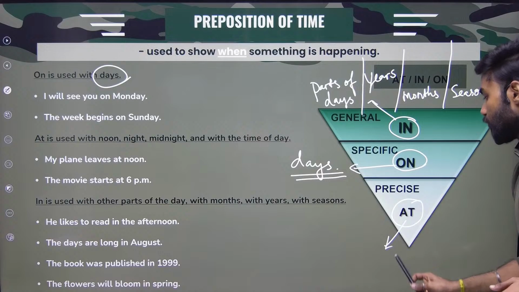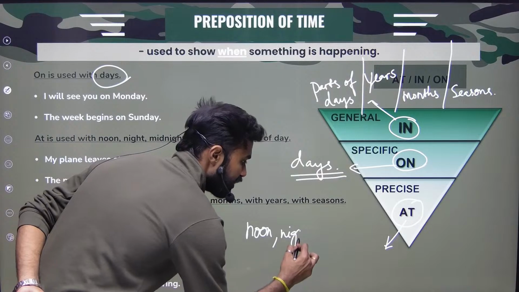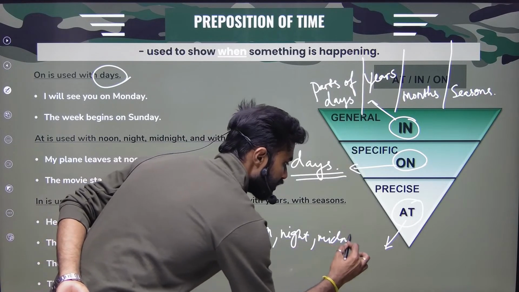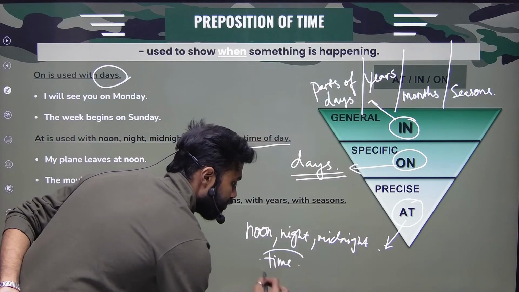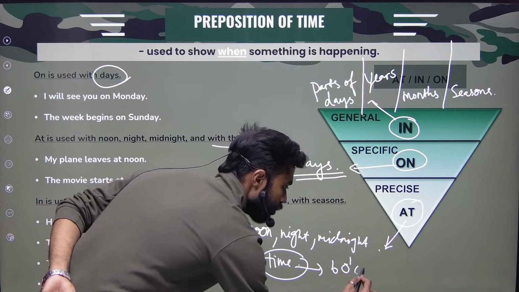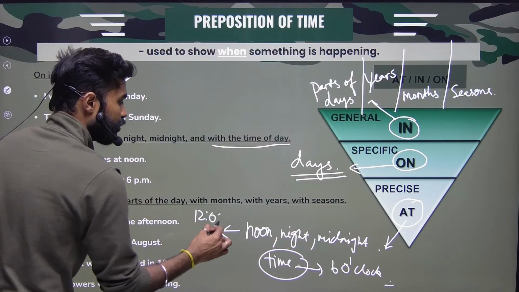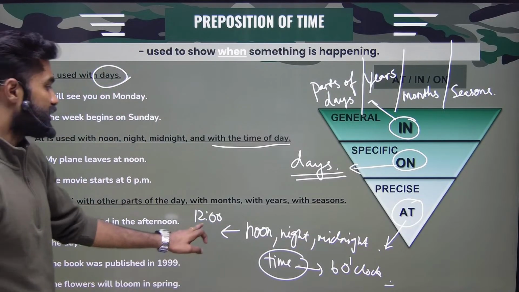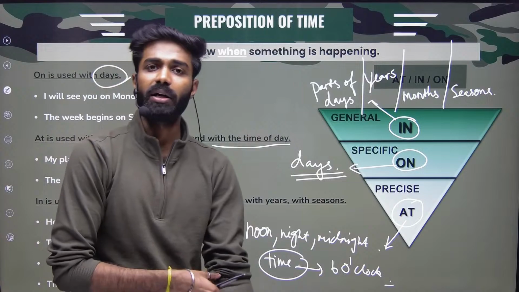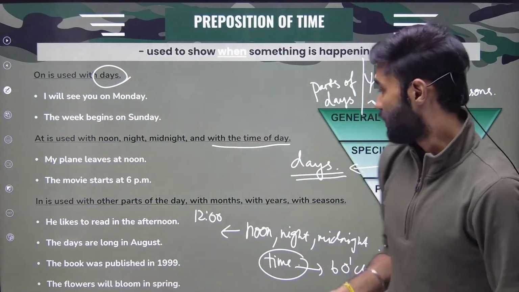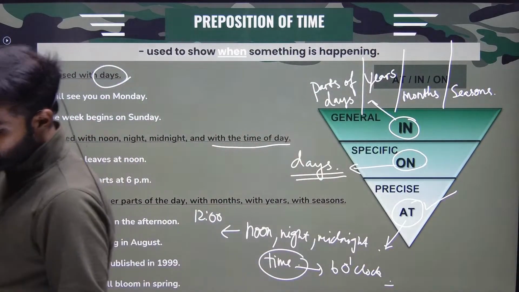At is used for precisely noon, night, midnight, and the time of the day. At time, 6 o'clock, 5 o'clock, 4 o'clock. And what do you mean by noon? Noon is also a proper time. 12 o'clock is called sharp. Sharp 12 o'clock is called noon, night, and midnight. So whenever you're talking about night, midnight, any time of the day, then we use at, which are very precise. Clear? Any doubt so far?